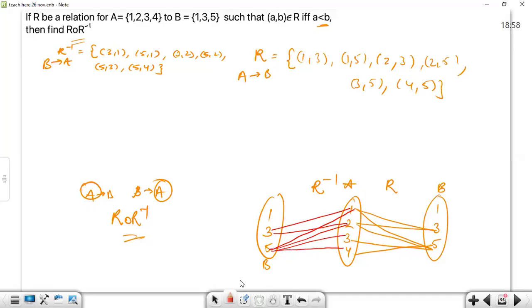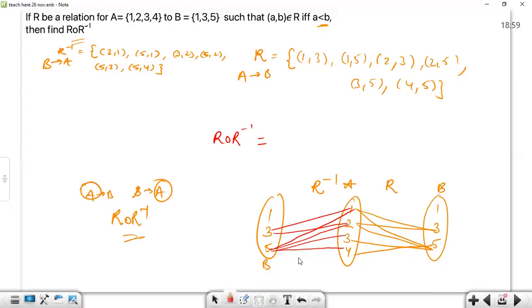Okay, this was it. So for finding R o R inverse, we'll go from set B to B. R o R inverse is a relation on B to B only.